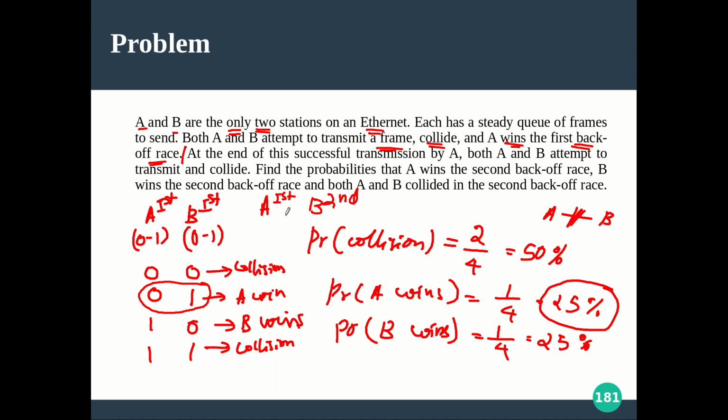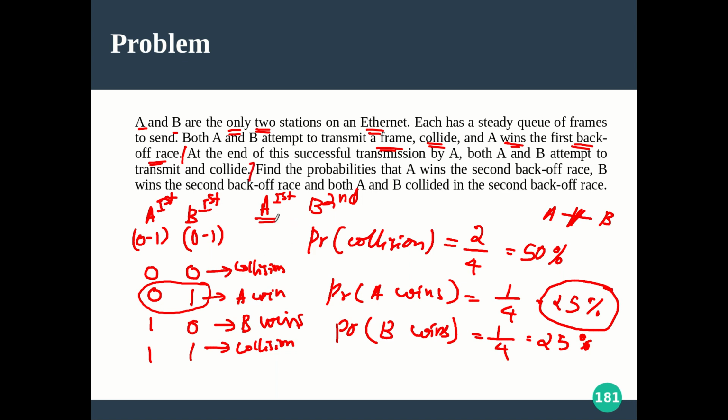So this is very important. Hope it is clear. Immediately A tried and B waits, so A won the game. And after one slot of time B is retransmitting the previous frame, and A is sending a fresh new frame. So both of them get collided: for A the new frame, this is the first collision, and for B it is the retransmitted old frame, and the old frame gets collided again. So that is the case at this point.